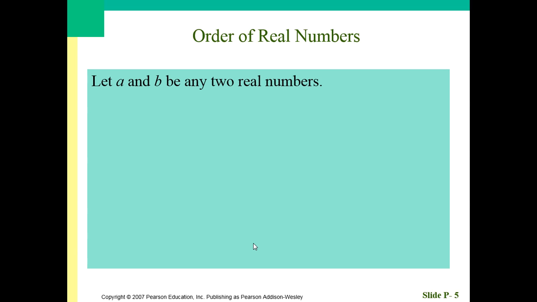Let's talk about our real numbers a little bit when we start comparing them. If we have any two numbers, A and B, you've seen these symbols before. The alligator always eats the bigger one. So we read this as A is greater than B. If we flip the symbol, it becomes A is less than B.